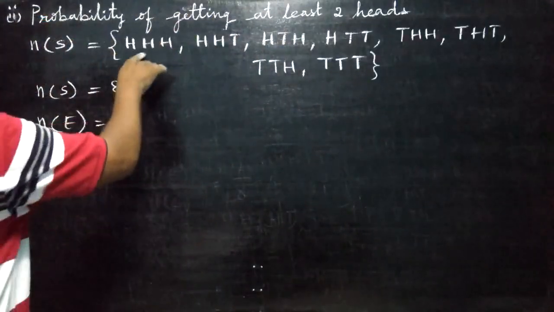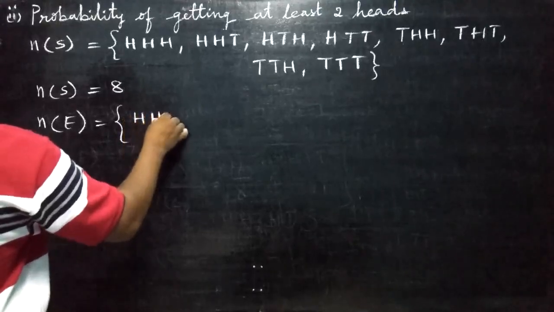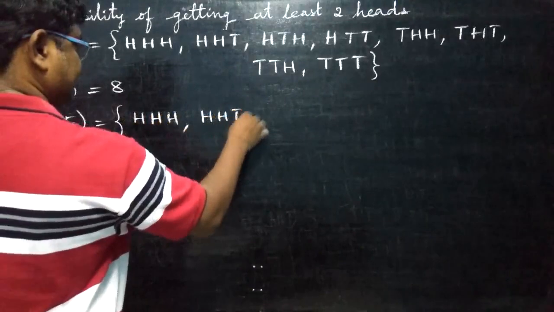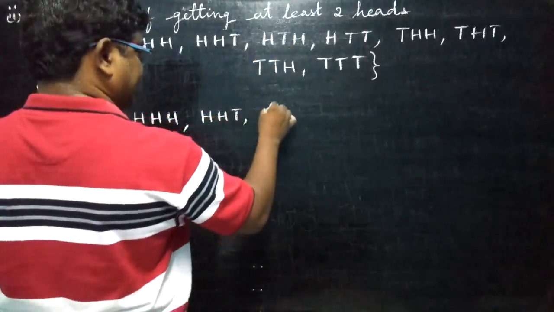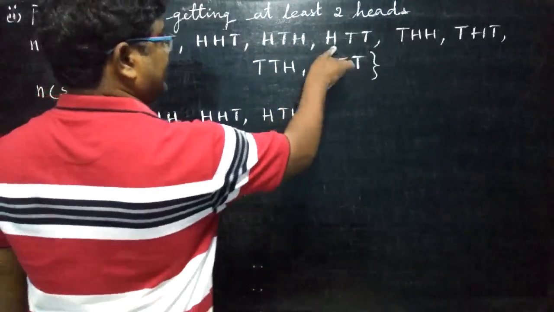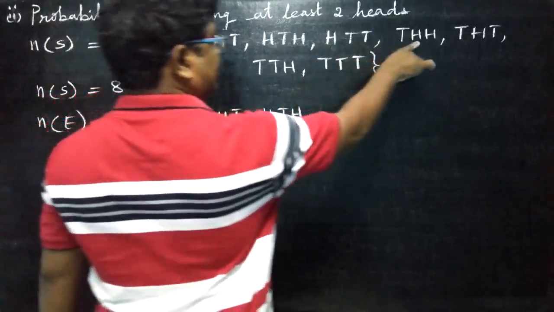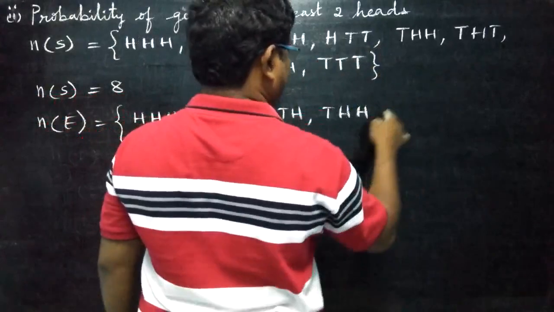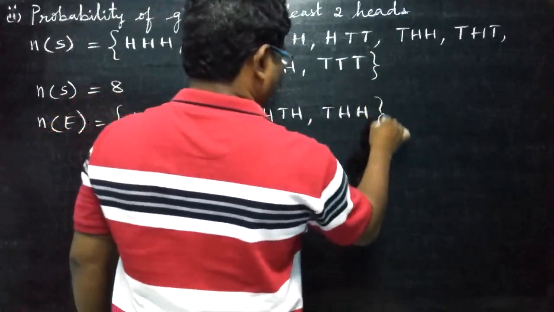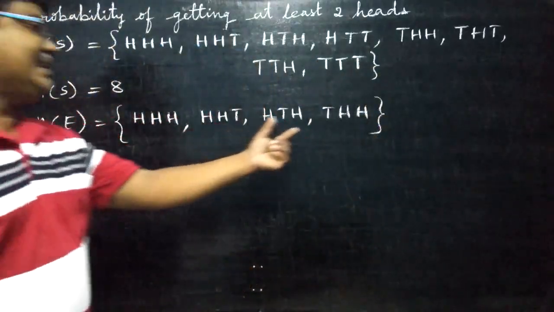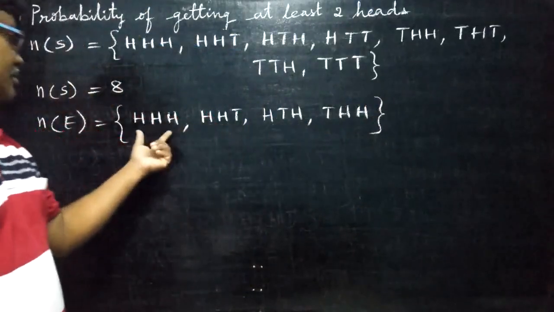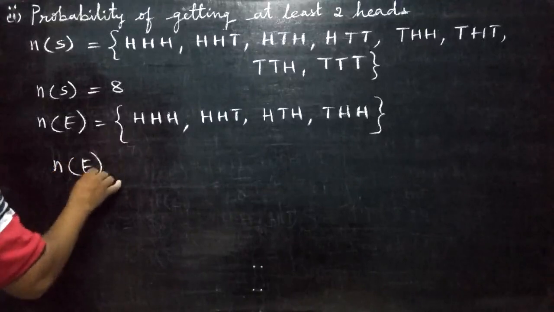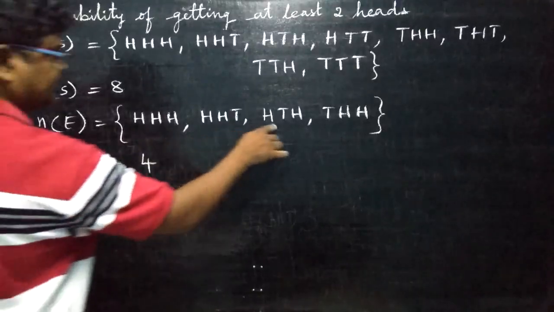At least 2 heads. Here 3 are there, no problem. Here 2 heads are there, we can take this. Next here also 2 heads are there, we can take. Here we can't take. Here again it is there, we can take. Here only 1 head is there. Here only 1 head. So at least minimum 2 heads should be there. More than 2 also no problem. So how many we got here? N of E, we got 4 ways.